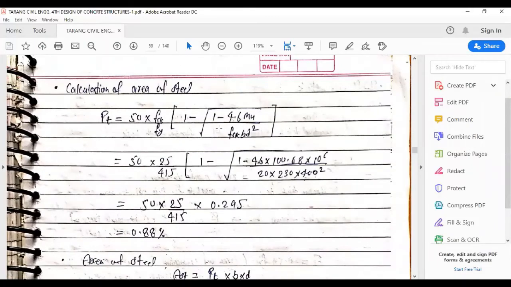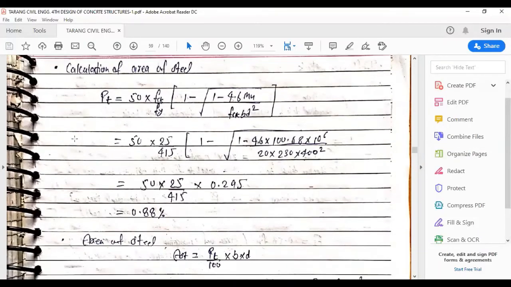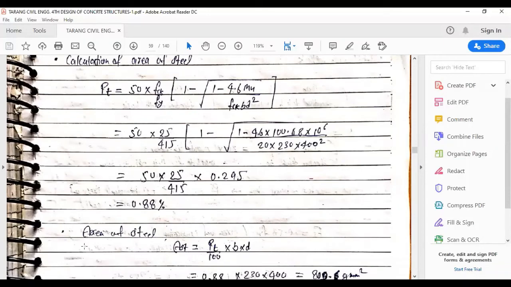Next, we'll find the value of steel, the area of steel, and it is given by the formula. Area of steel, AST, is given by PT upon 100 multiplied by the area of concrete, that is B into D. So to find the value of PT, we'll use this formula now,